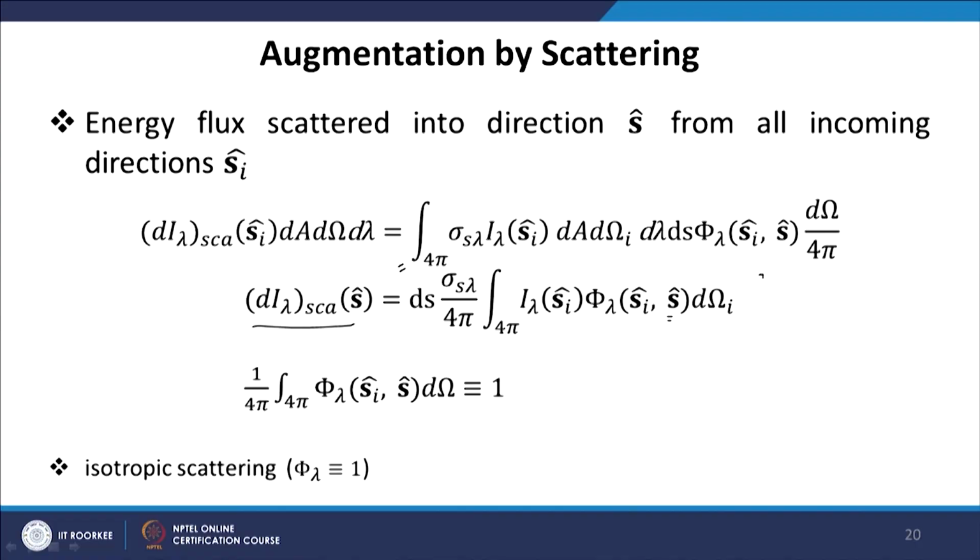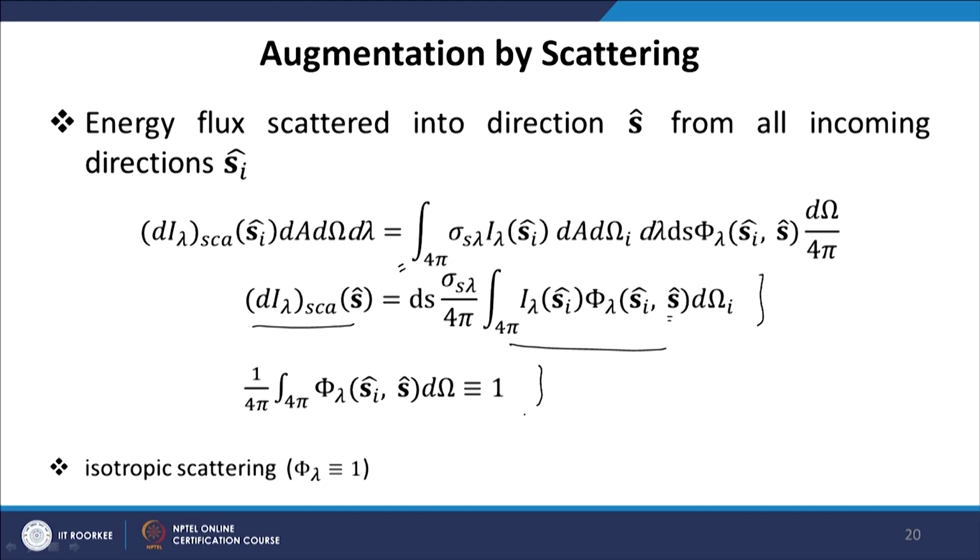So, this is the expression for the augmentation by scattering, and we have an integration appearing in this expression. This is the problematic part which makes the radiative transfer equation an integro-differential equation, and we will see how this appears in the equation.